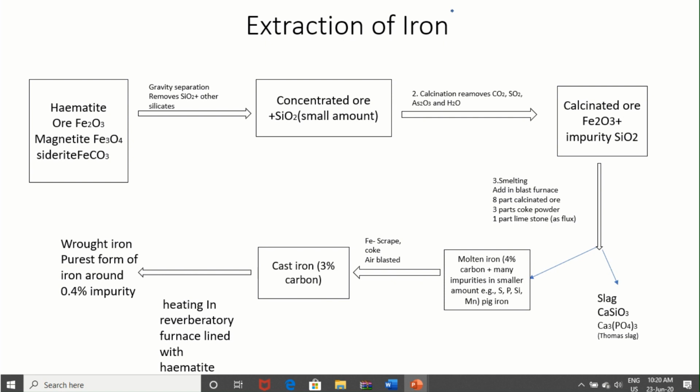Fe scraps, some old Fe pieces, and coke, with air blasted in the same furnace or a different furnace. In that case, the percentage of carbon is reduced and it becomes cast iron, 3% carbon, and that whole mixture is heated in a reverberatory furnace lined with hematite. So most of the carbon is consumed, and around 0.4% impurity is there, of which 0.25% is carbon. So it is the purest form of iron, which is wrought iron. So we can get wrought iron that way.